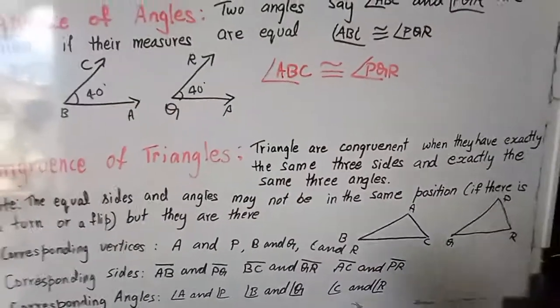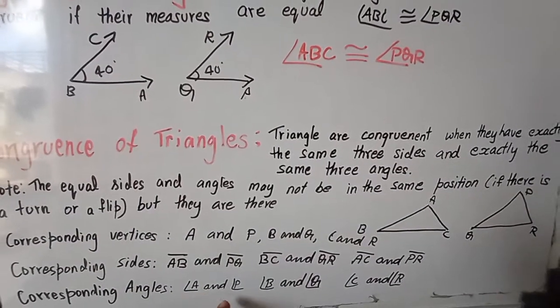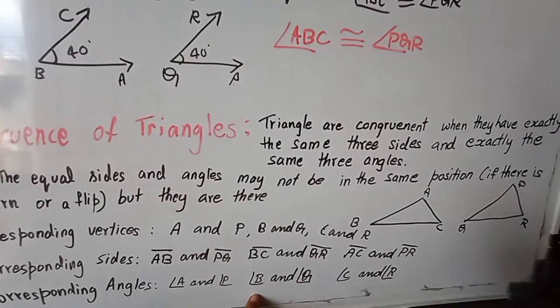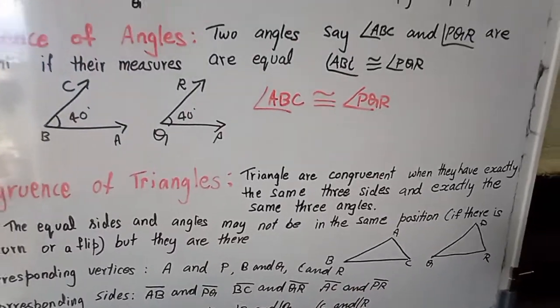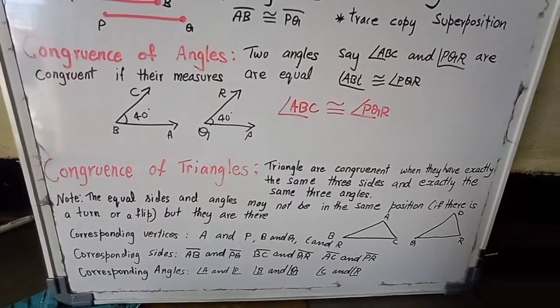In the same way, you have to check the angles also: angle A and angle P are the same, angle B and angle Q, and you can use marking also here. How can you use marking? Let me show.